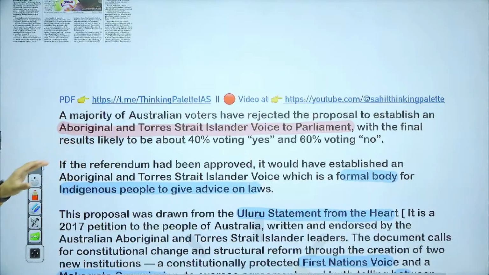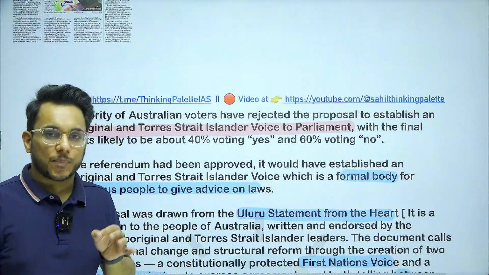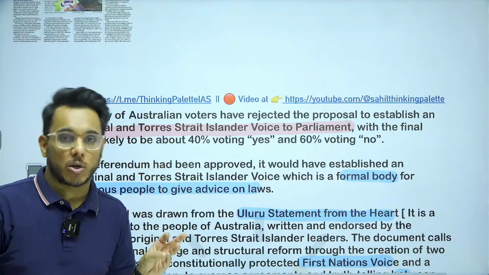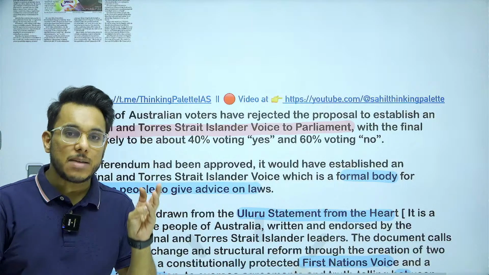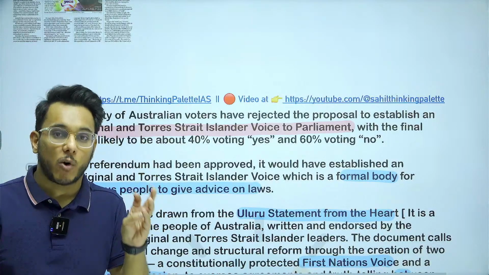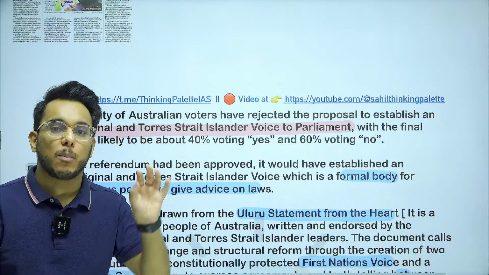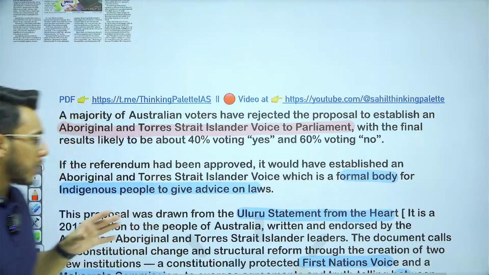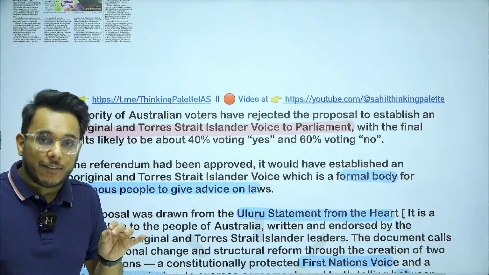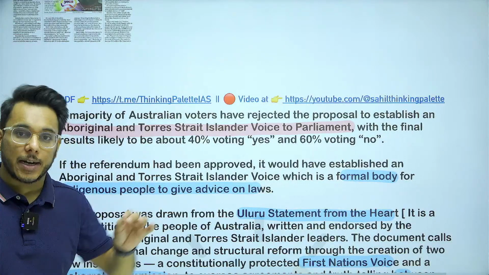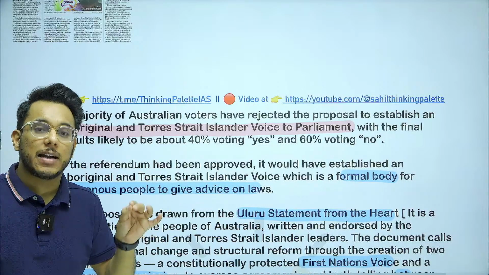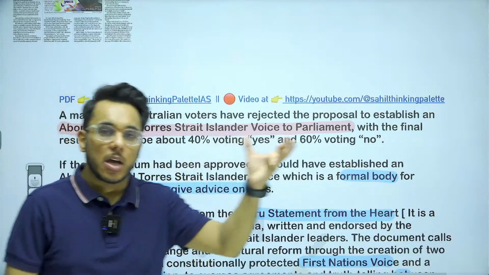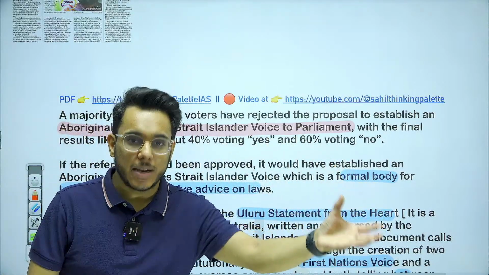First of all, when we talk about Australia, there are a few things you need to know. Number one, Australia has a written constitution, and any provision of the constitution of Australia can be amended by double majority. What is this double majority? First of all, a referendum will be carried out for the amendment, and then the referendum has to be passed.